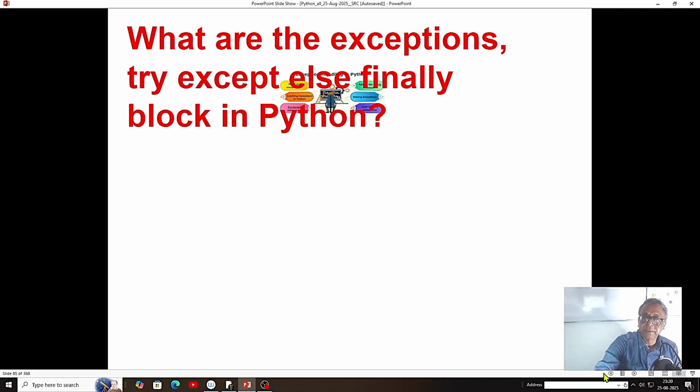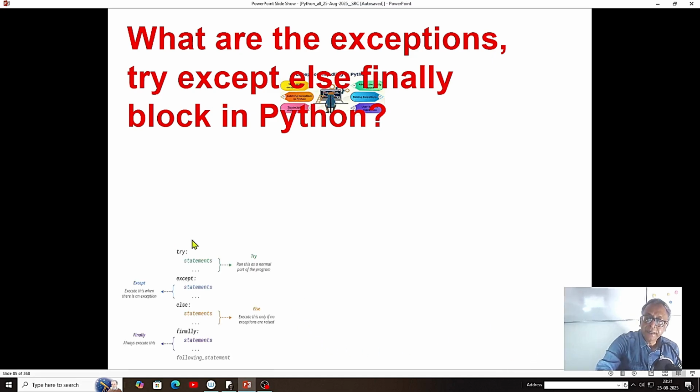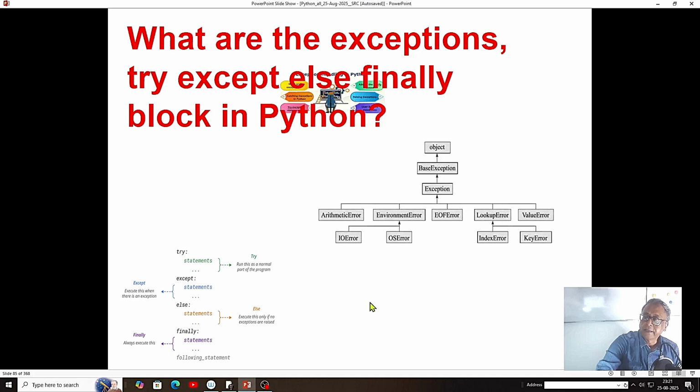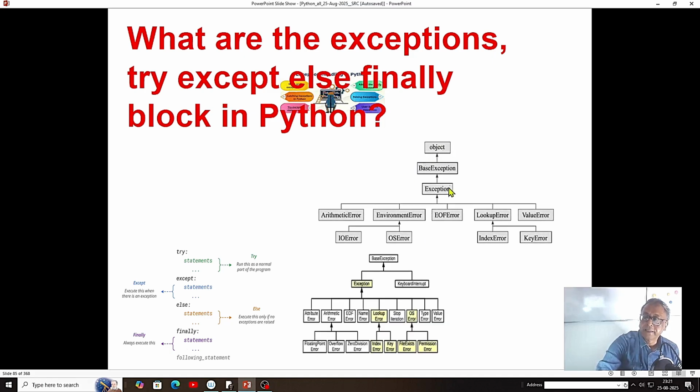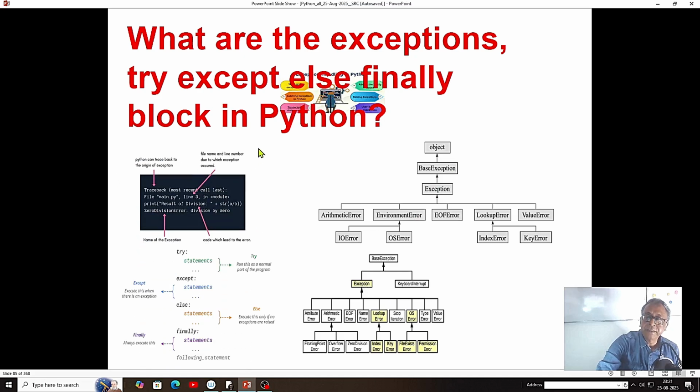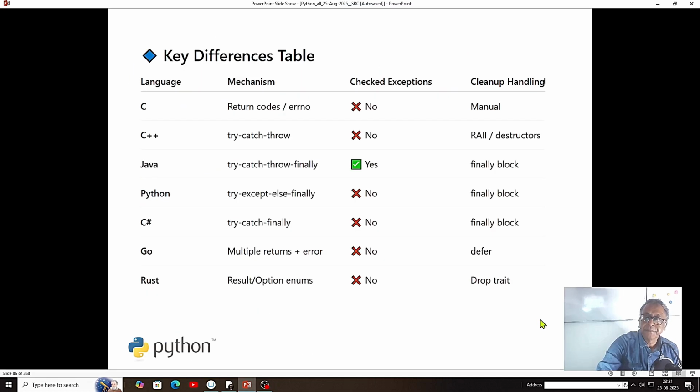We'll go into details. Exception handling can be done by the try, except, else, finally block, and this is the exception handling object. We'll go into details, and this is the class definition, and we'll get everything in the traceback by debugging. We'll see that.